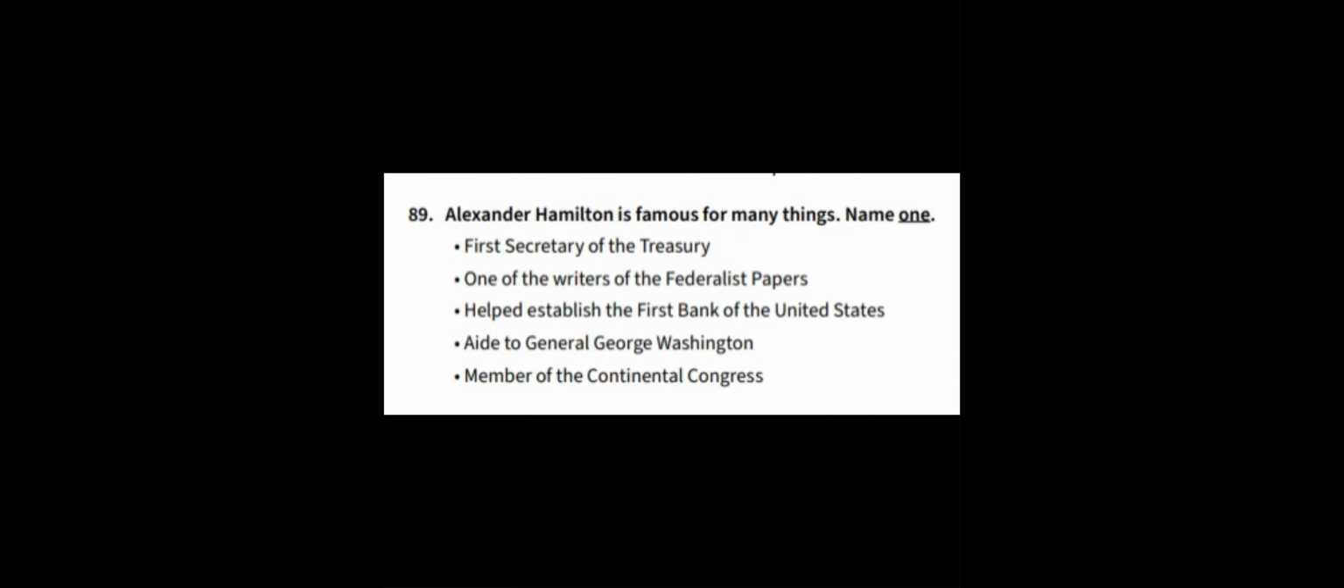89. Alexander Hamilton is famous for many things. Name one. First Secretary of the Treasury. One of the writers of the Federalist Papers. Helped establish the First Bank of the United States. Aide to General George Washington. Member of the Continental Congress.